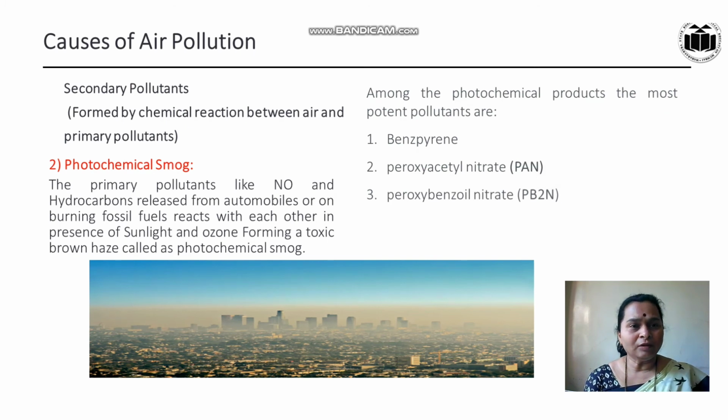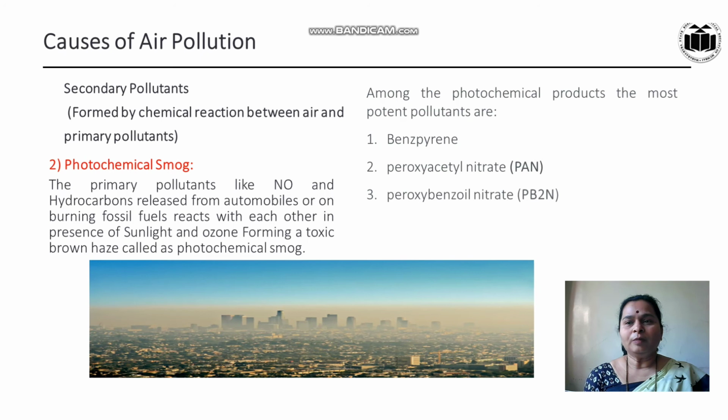Then the second cause of secondary pollutant is photochemical smog. For the formation of photochemical smog, primary pollutants, that is nitrous oxide and hydrocarbons released from automobiles or on burning fossil fuel, react with each other in the presence of sunlight and ozone, forming a toxic brown haze known as photochemical smog.